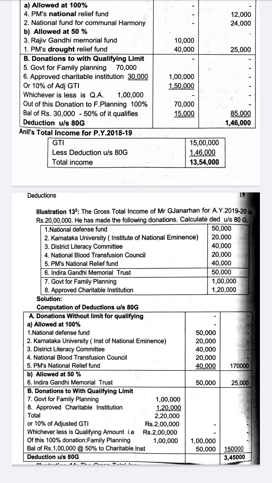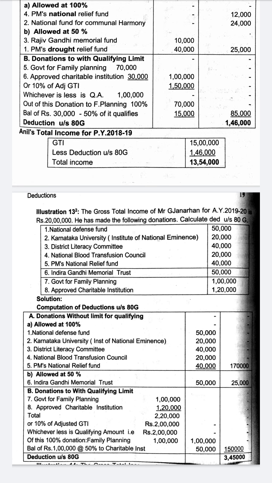Next, donations with limit. Whether it is 50% or 100%, first we will write all of them, because it is up to a limit. So all with-limit donations we will write. Here there are only 2: Government for Family Planning and an approved charitable institution, total 1 lakh. We will calculate the total qualifying limit, whether it is 100% or 50%. With-limit donations we will add. Here it is 1 lakh.